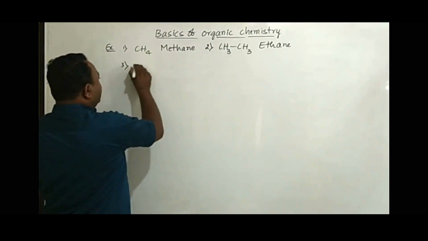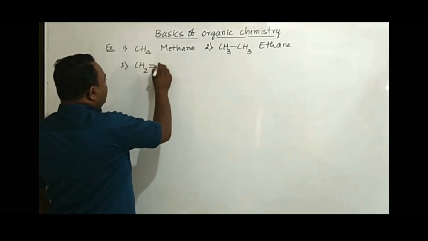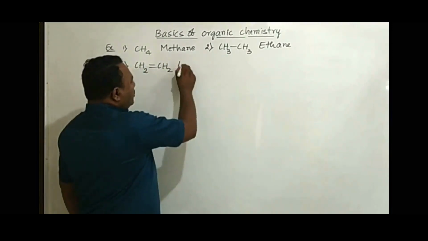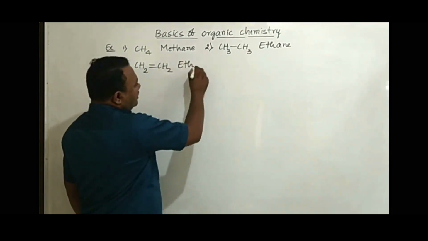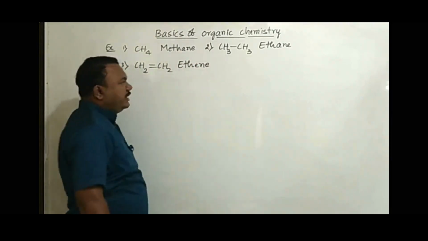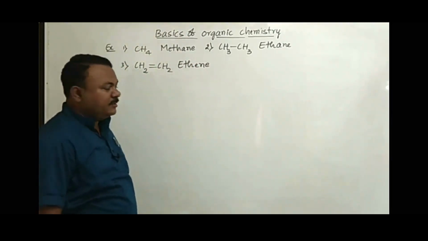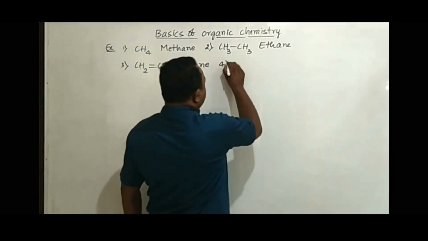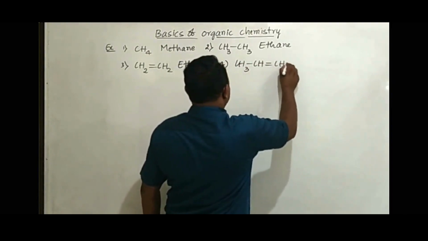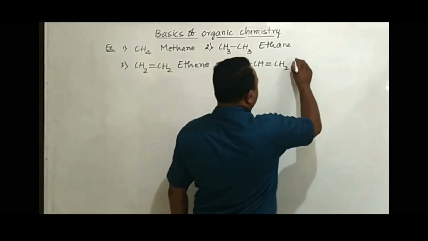Third example, CH2=CH2. The compound contains 2 carbons. For 2 carbons, once again the word root is eth. Carbon-carbon double bond, therefore we use primary suffix ene. The compound name becomes ethene. And if I take CH3-CH=CH2, this compound contains 3 carbons.